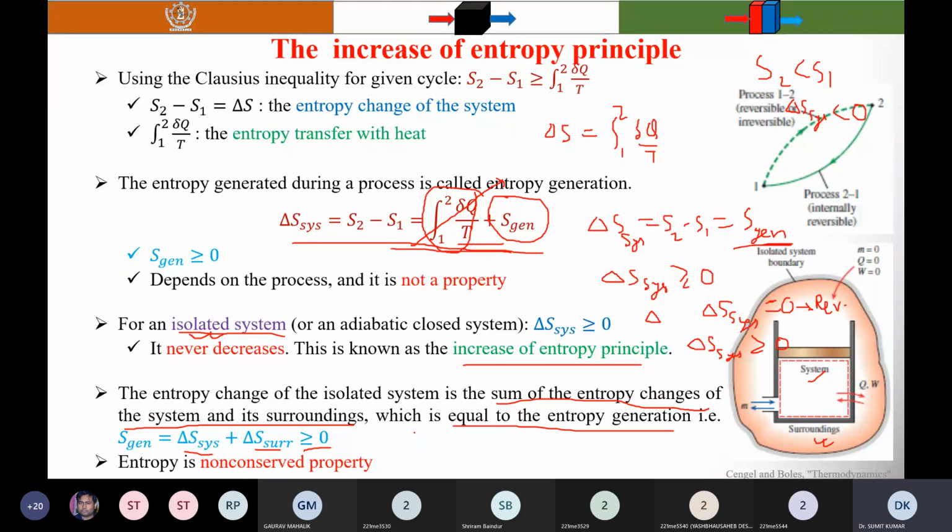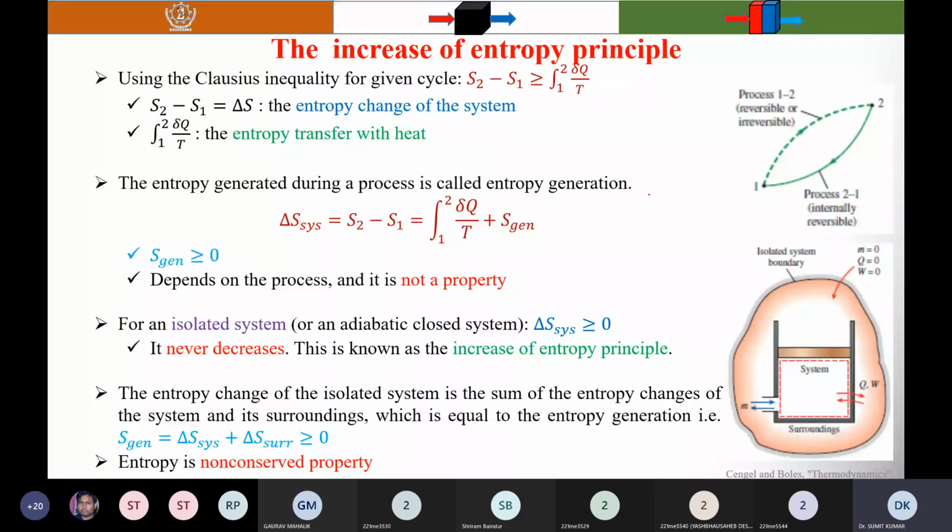So remember, entropy generation is greater than 0 when the process is irreversible, equal to 0 when the process is reversible, and less than 0 is impossible.